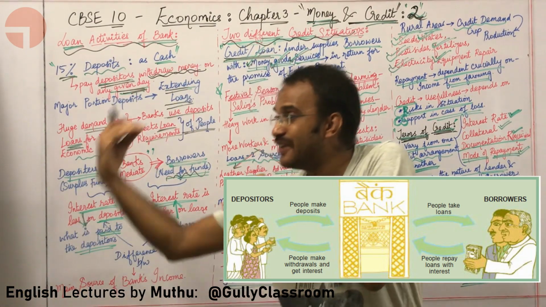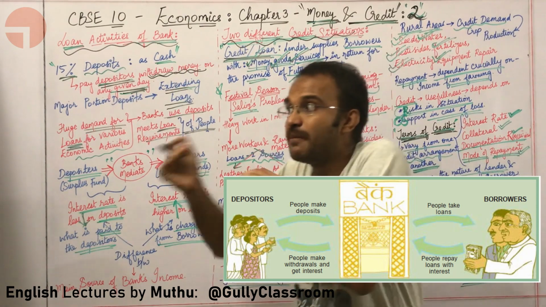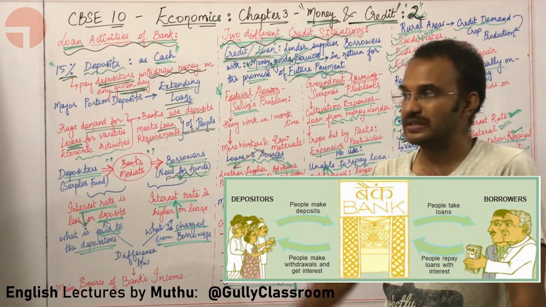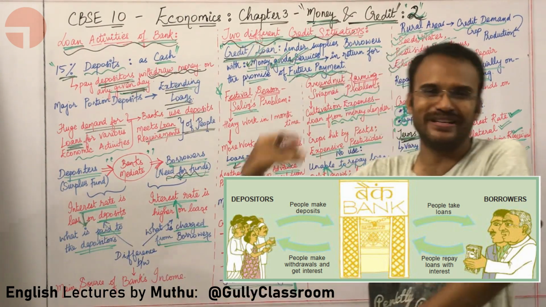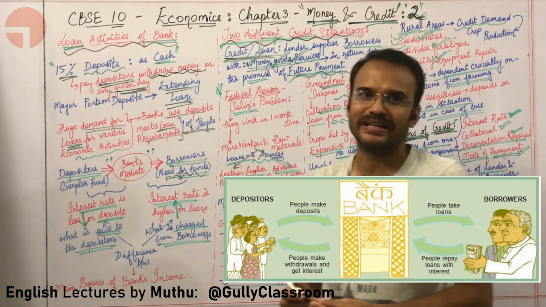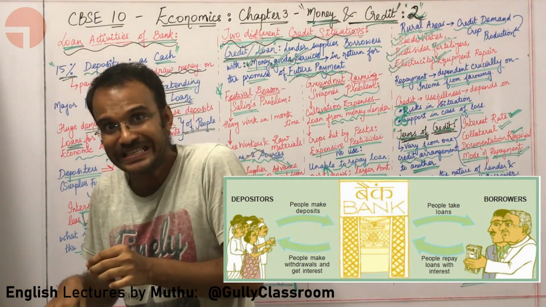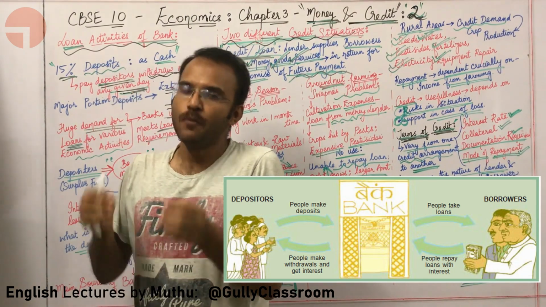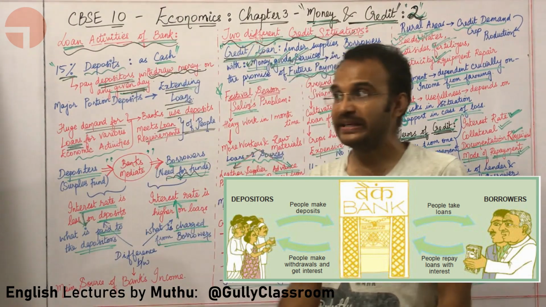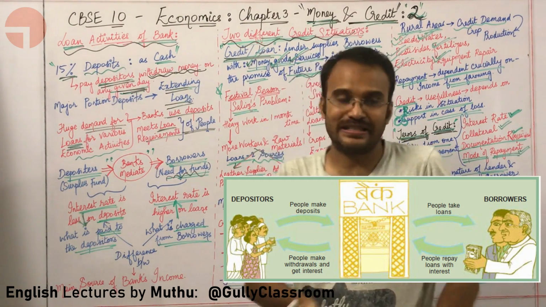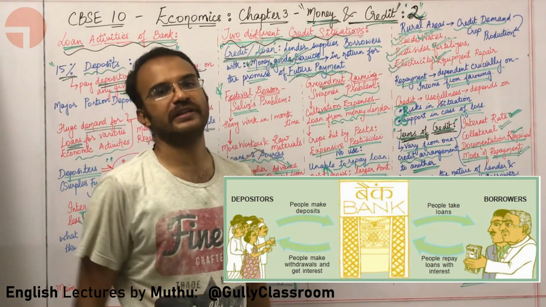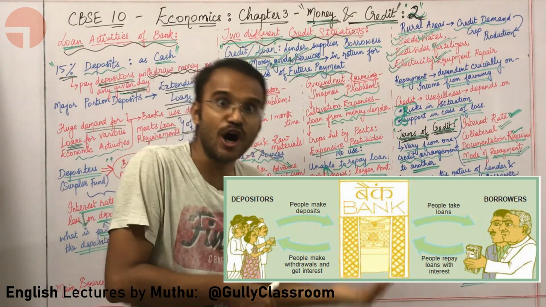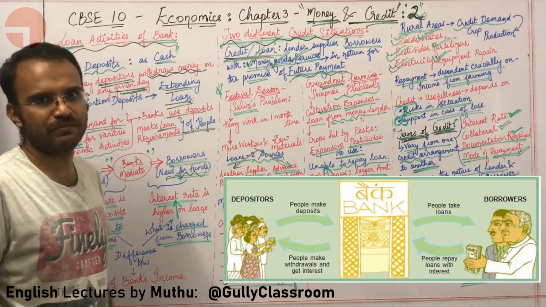When the bank is giving money to the borrowers, the bank is charging more interest. So the bank is giving less interest to the actual depositors who are putting money in the bank. The bank is getting more interest, from whom? From the borrowers who are getting money from the bank.